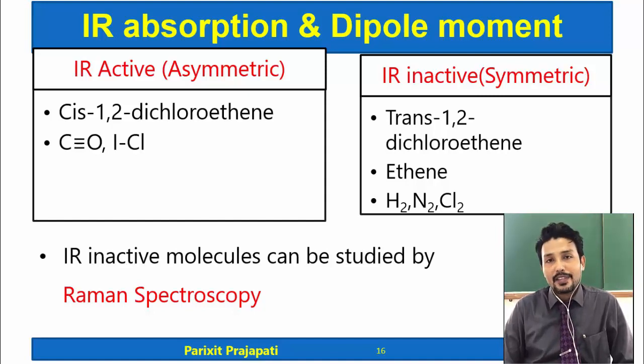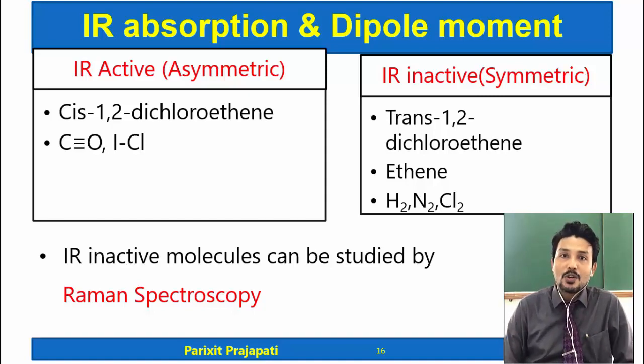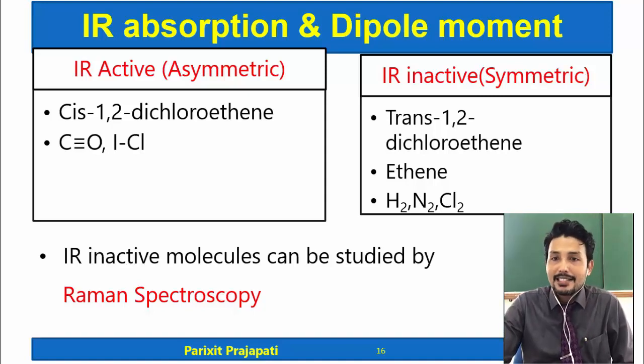And we know that if there is symmetry in the molecule, it may be a plane of symmetry or a center of symmetry, then the dipole moment is 0. So the compounds for which dipole moment is 0 are IR inactive.